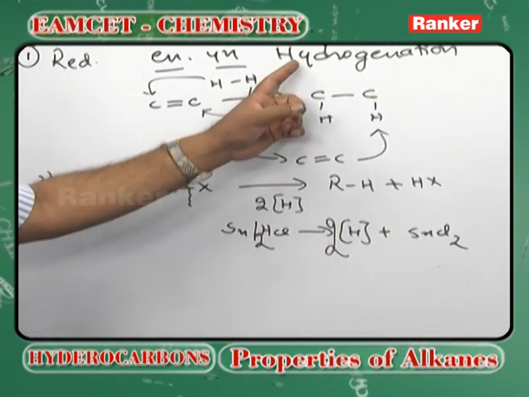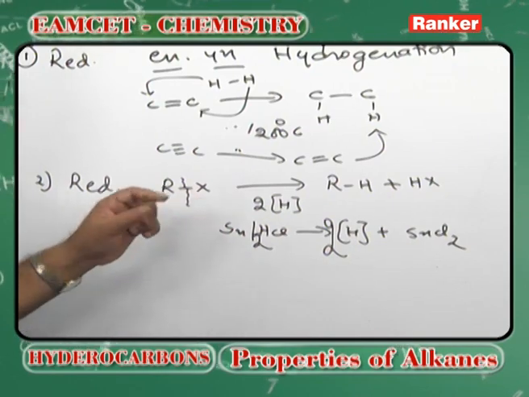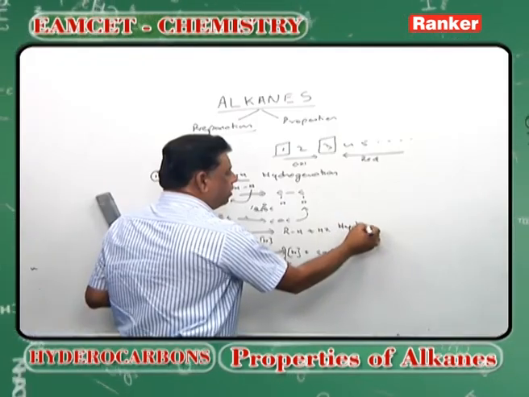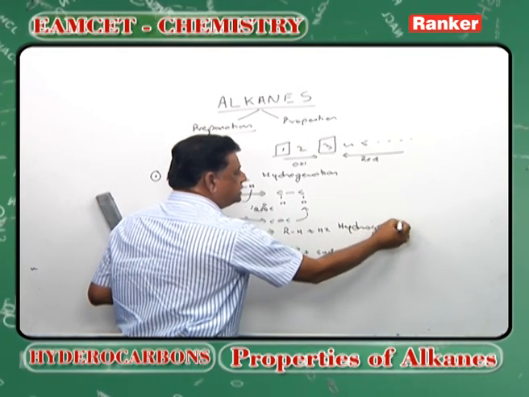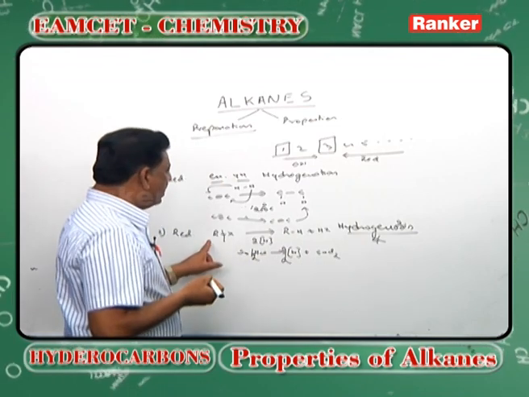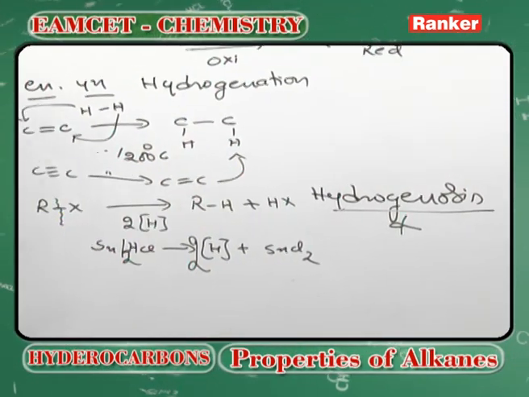However, this is not hydrogenation because it is not addition. By breaking you are adding, so you may call it hydrogenolysis. Hydrogenolysis. Lysis means fission of the bond; the sigma bond we are cutting. So, therefore, we are calling it the hydrogenolysis of the alkyl halide. We will get the alkanes, right.